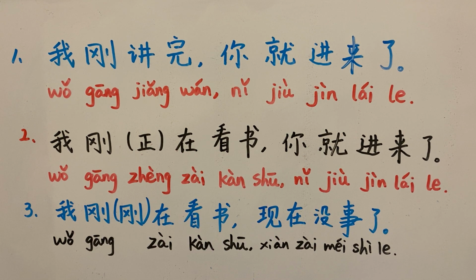And in the third sentence, we're going to talk about a combination of 刚刚 and 在 or 刚在, both as past continuous and past tense. So the situation may be various, and it depends on the context to say if you are talking about the past tense or past continuous. So let's see the first one.